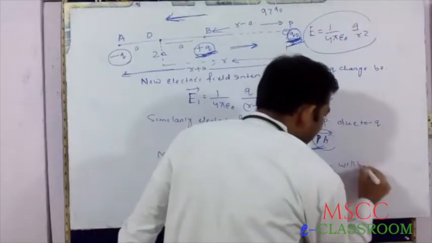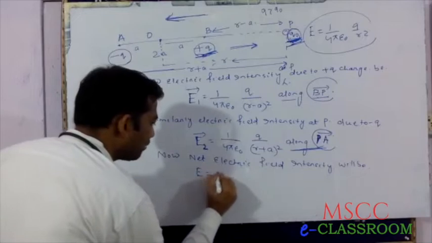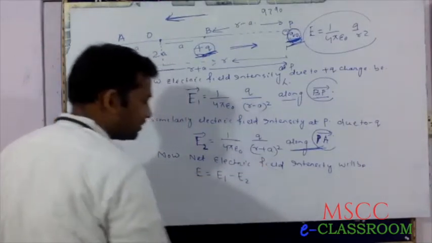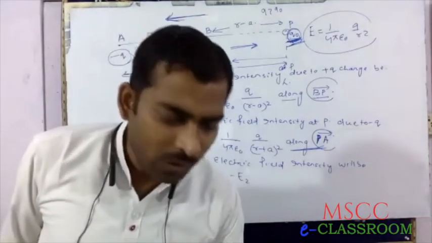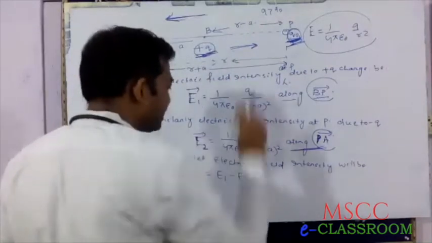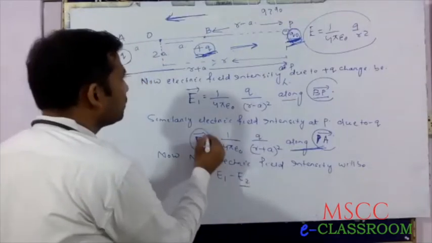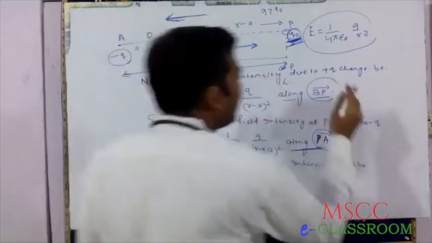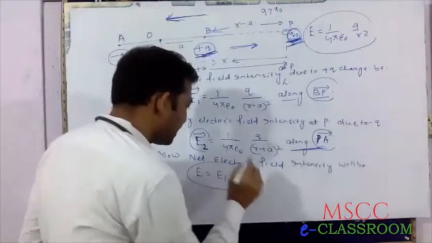will be equal to E1 minus E2. How? Since direction of E1 is towards right, whereas the direction of E2 is towards left, that is, angle is 180 degree. Another point of view, briefly understand.